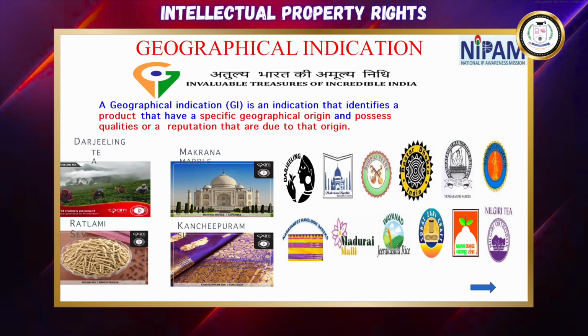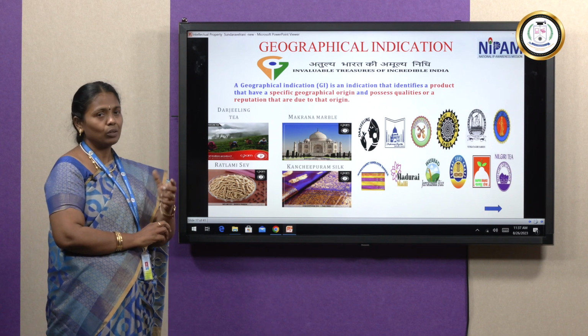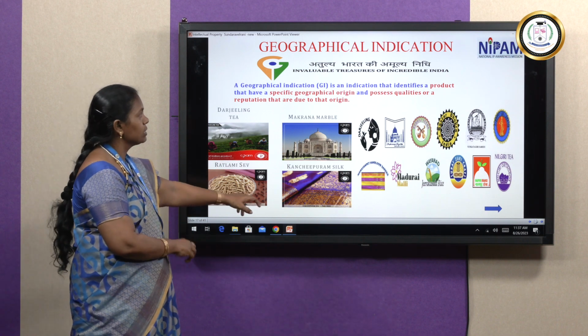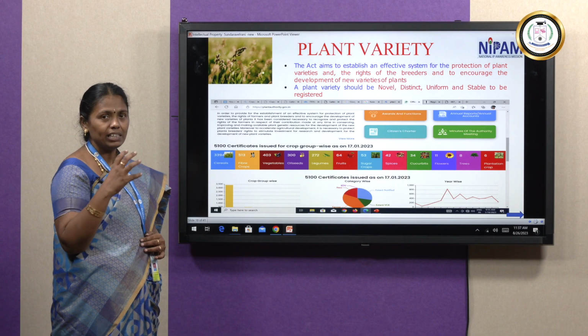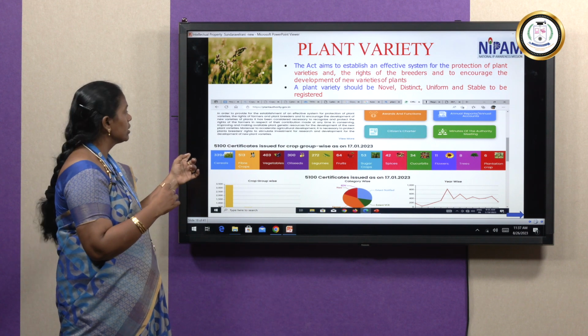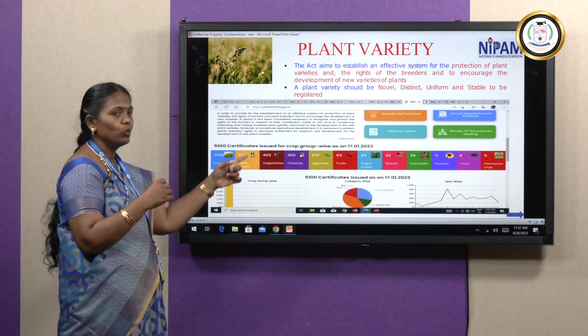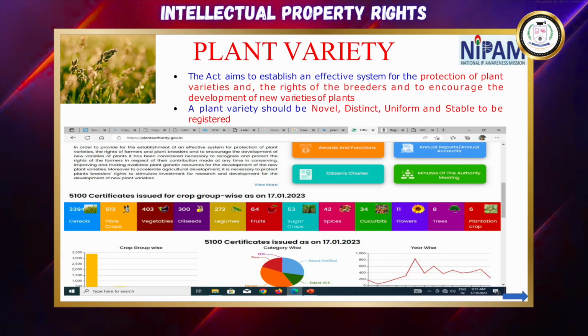These depend upon the geographical view, how they are giving the brand for the particular product. These are some examples. So the next type is plant variety. Farmers create their own different varieties of plants, right? For this they get a certificate. Till 17/1/2023, they have claimed 5,100 certificates for different types of plants. So this comes under plant variety.